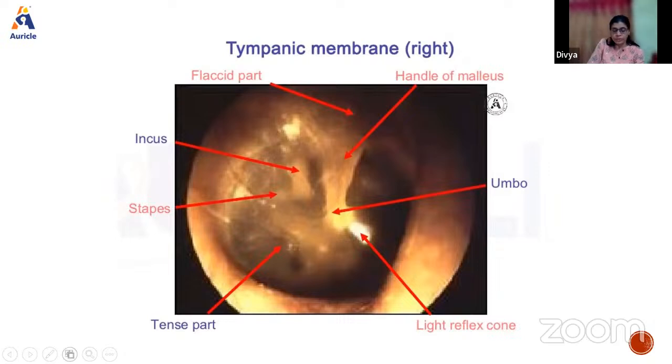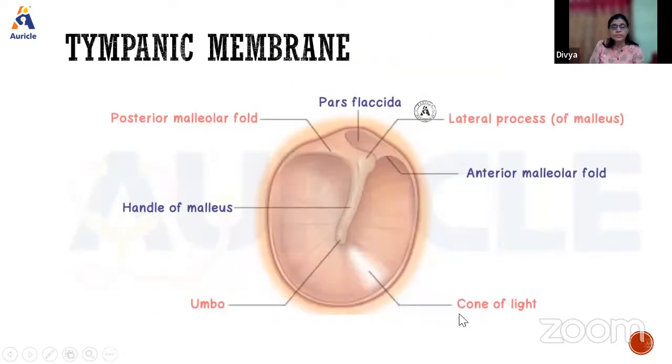Before I go to subdivisions, if you see the circumference of this membrane, the circumference is made with this fibrocartilaginous ring, which is attached to the sulcus of the tympanic plate and to the bottom of the external acoustic meatus. This sulcus is deficient above. Here the two folds come, the anterior malleolar fold and posterior malleolar fold. In the upper part you will see these two folds.